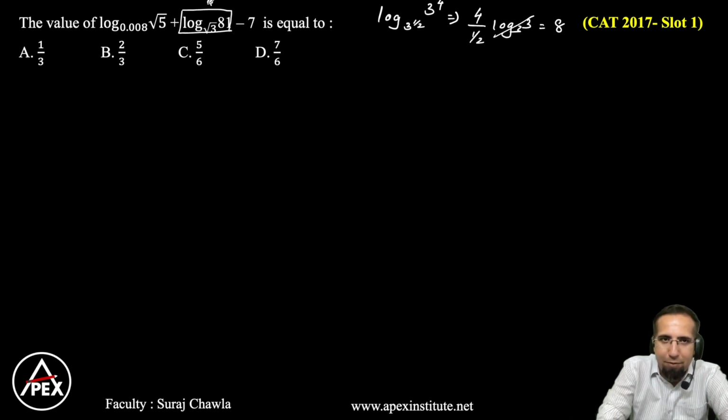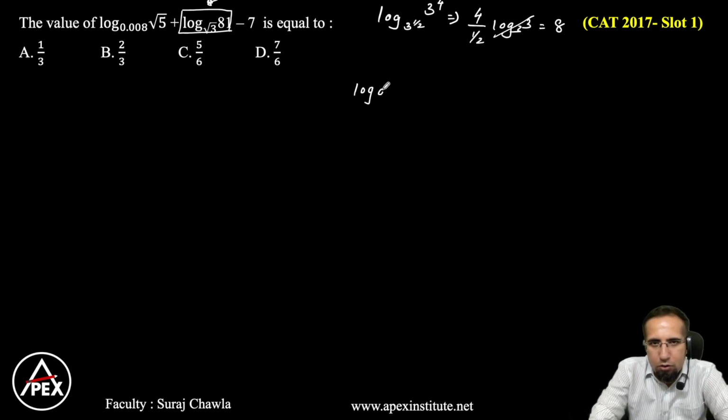I am able to eliminate one of the logs. Now let's try to understand this part. So I have log 0.008 and this is root 5. Now let's first understand, 0.008 is going to be 8 by 1000 and 8 by 1000 is nothing but 1 by 125. Now what is 1 by 125? 1 by 125 is 5 to the power minus 3.